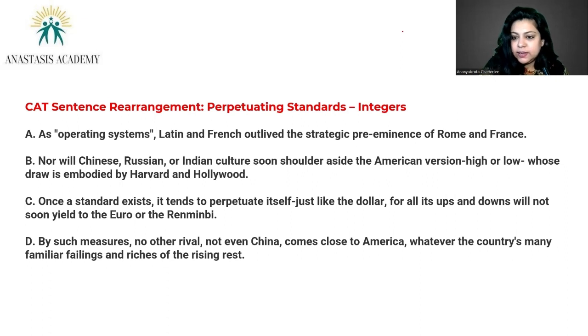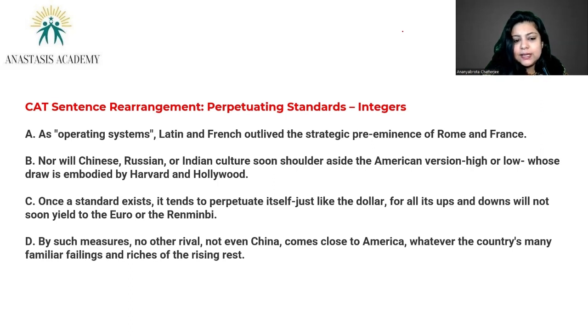All right, let us read the sentences. As operating systems, Latin and French outlived the strategic preeminence of Rome and France. So clearly, the kind of longevity the Latin and French operating systems had, or they have, it kind of trumped the preeminence and a very promising beginning of the Rome and the France related operating systems, right?